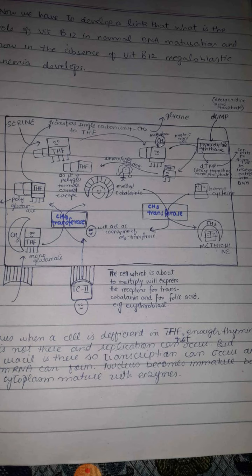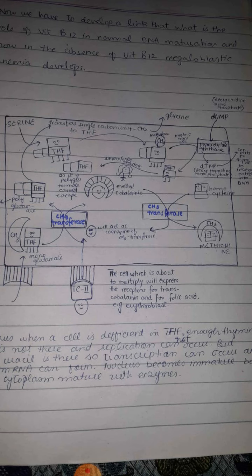Now, as here we have said that methylene tetrahydrofolate has converted into dihydrofolate. This dihydrofolate is acted upon by another enzyme called dihydrofolate reductase, and it is converted again into tetrahydrofolate. Now what happens to this methylcobalamin? This methylcobalamin combines with homocysteine under the action of an enzyme methyltransferase, and this homocysteine, after getting methyl group from this methylcobalamin, is converted into methionine, and this methylcobalamin is again converted into cobalamin. In this way we have the supply of methionine under the action of vitamin B12.